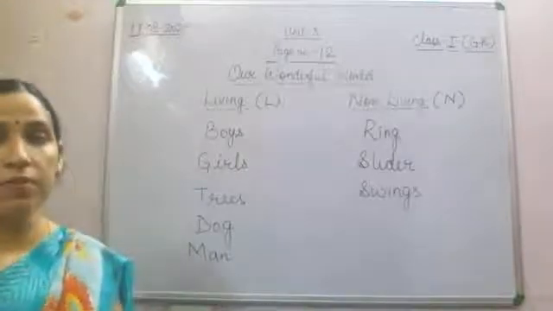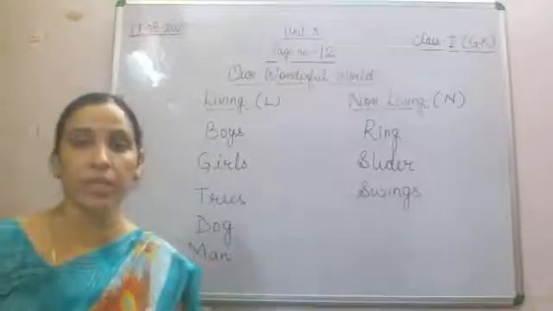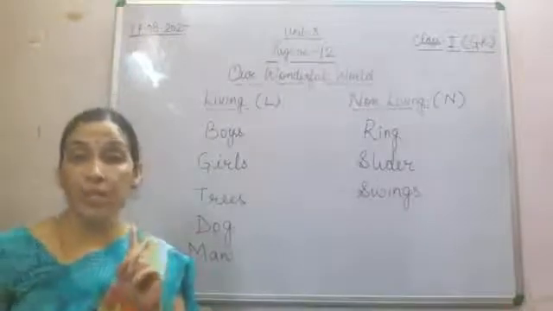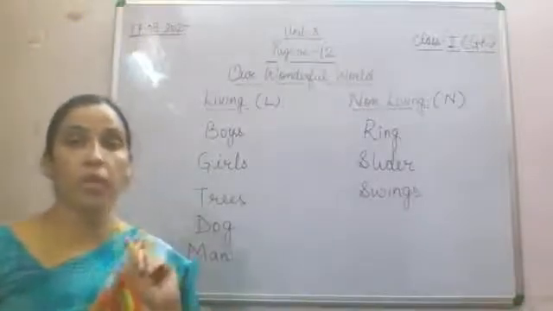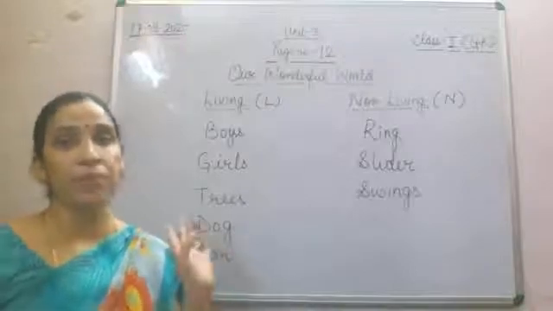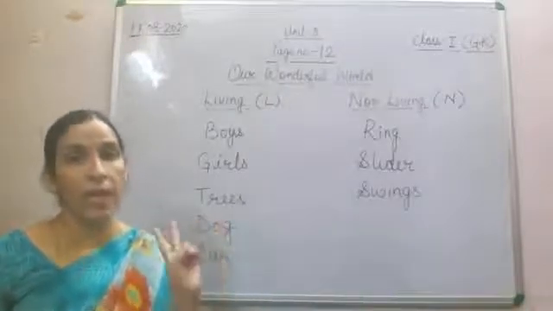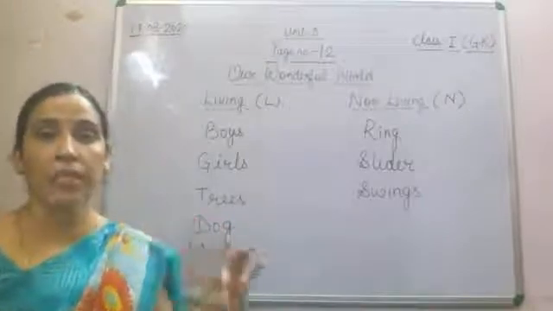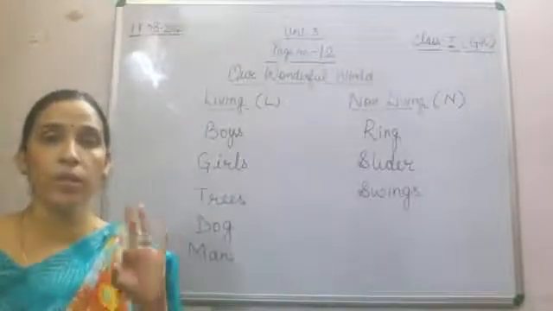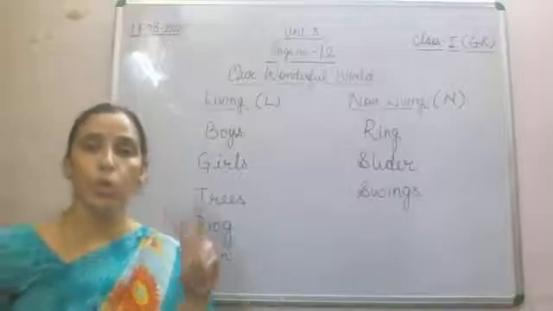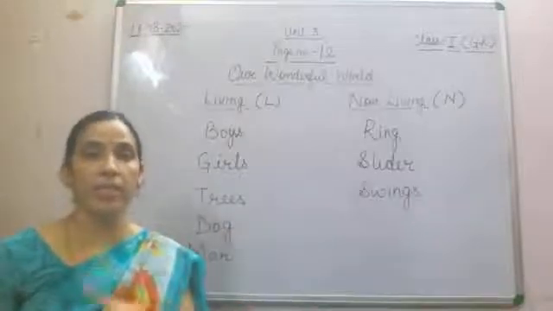So today children, we have done two pages. First page, that is page number 10, different parts of your body and what their functions are, that we have seen. Now page number 12 we have done, that is our wonderful world, and we found that in our wonderful world all the things were divided into two broader categories, that is living and non-living things.